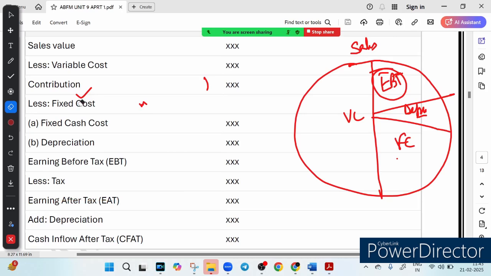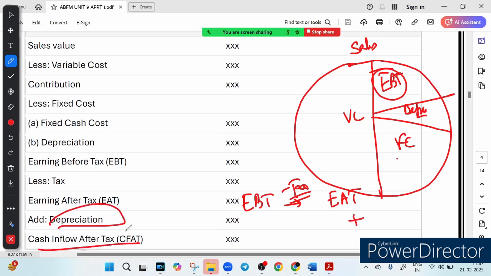After you get EBT, which is earning before tax, if you want to go to EAT, that is earning after tax, you will subtract the tax component, right? So that is what you do. You deduct the tax to get EAT, and then you further add back the depreciation to get CFAT, right? So this is how you will calculate the CFAT.